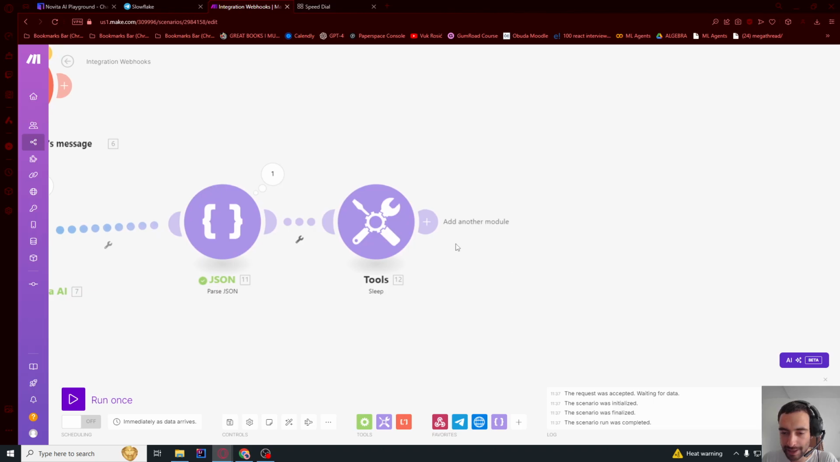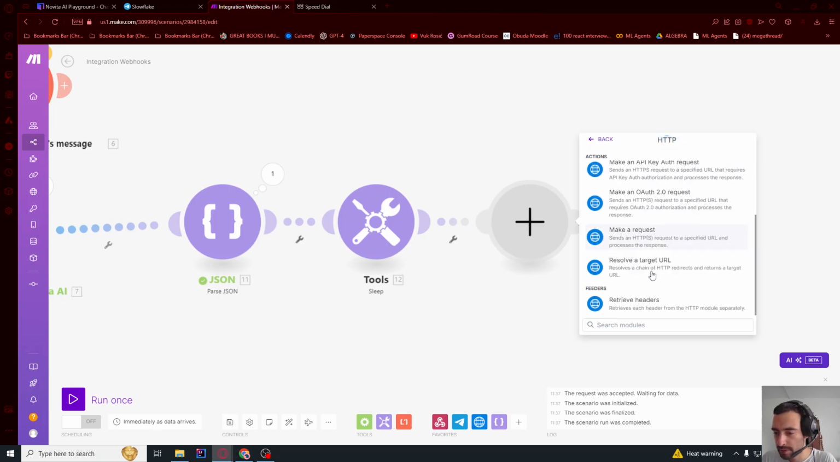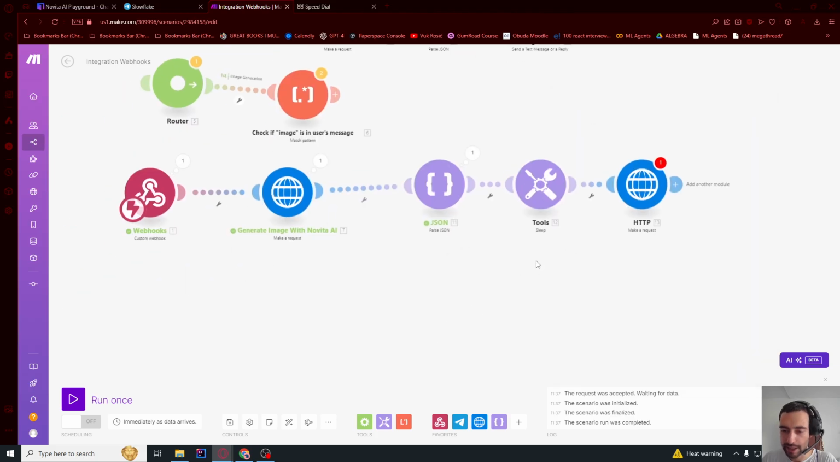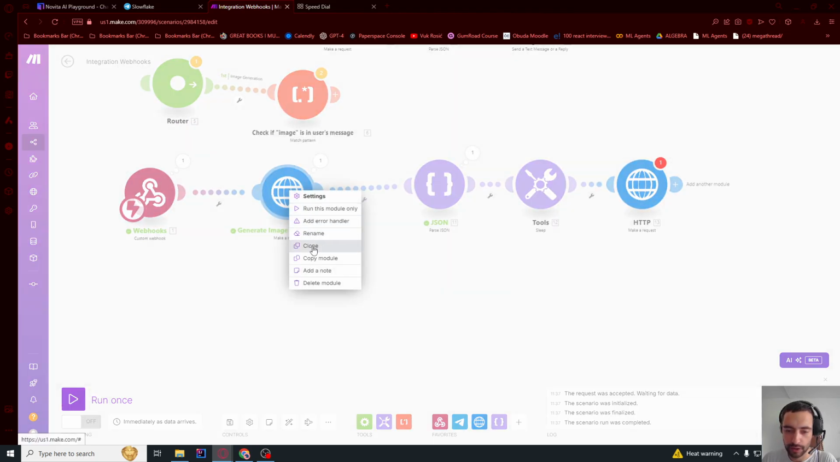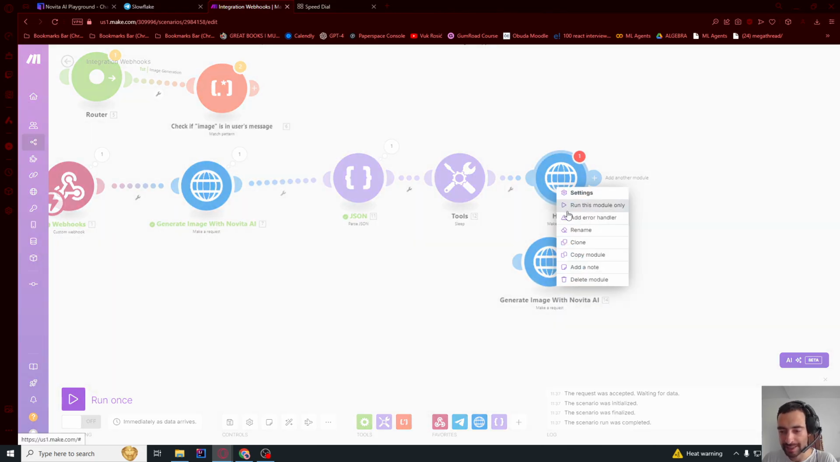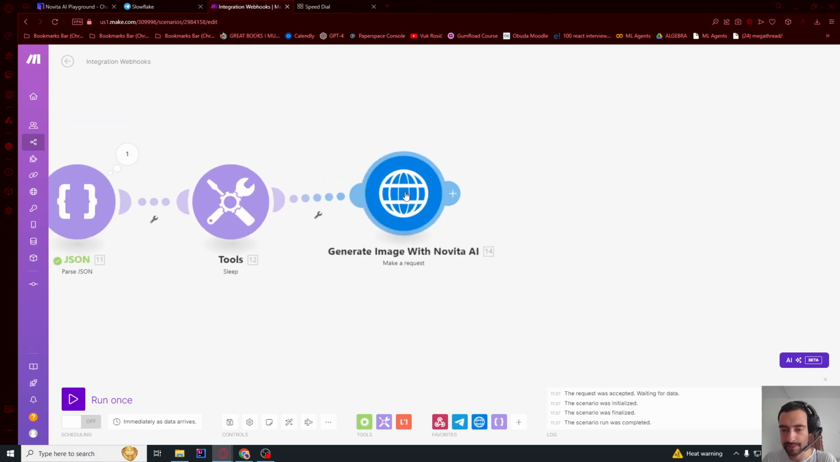We're gonna wait, and then we're gonna go here and create another HTTP module and make a request. But what I'm gonna do is duplicate this module, or clone, because it already has the authorization and everything set up. So I'm gonna delete this module and add this one. Now we need to change a few things.